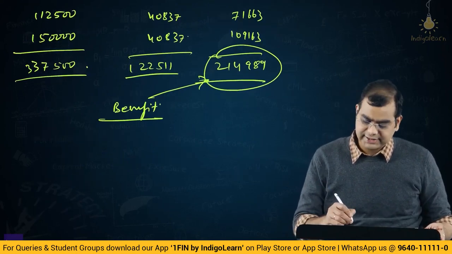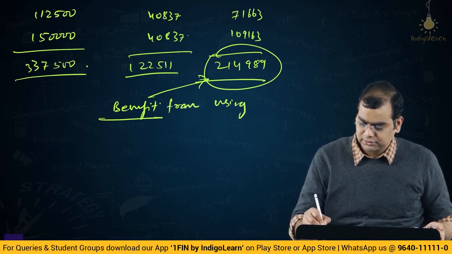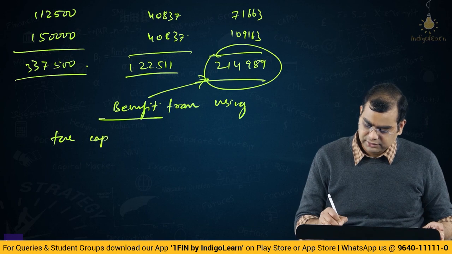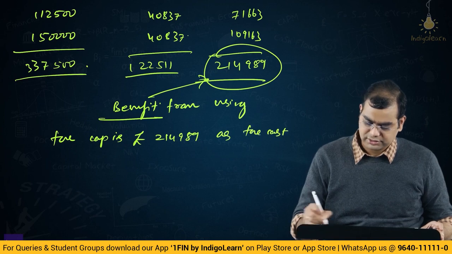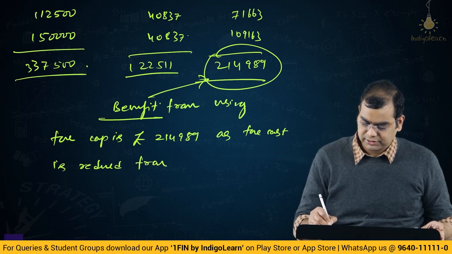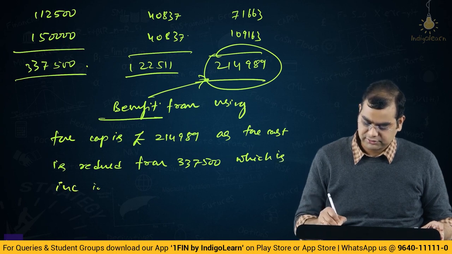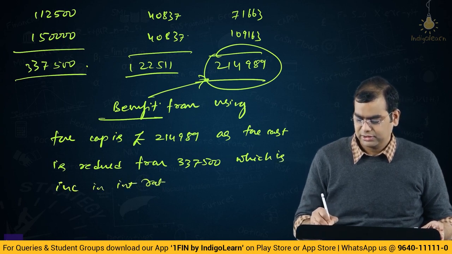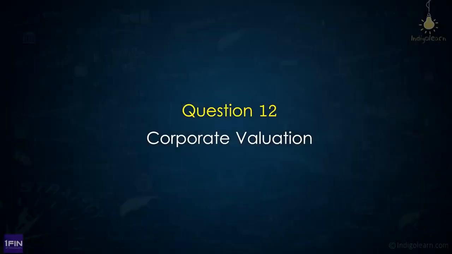So you write a summary: benefit from using the cap is pounds 214,989, as the cost is reduced from 337,500, which is the increase in interest rate. Okay, so this is the answer that you get. Fair enough. Let us move to the next question.